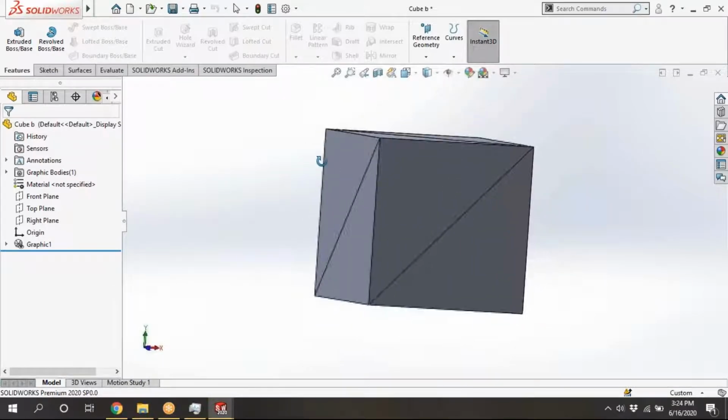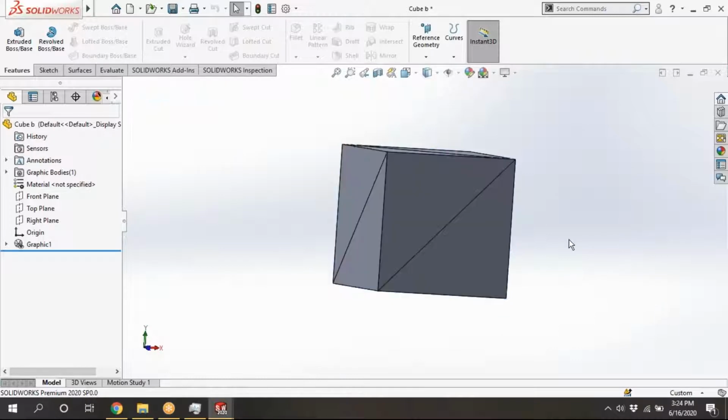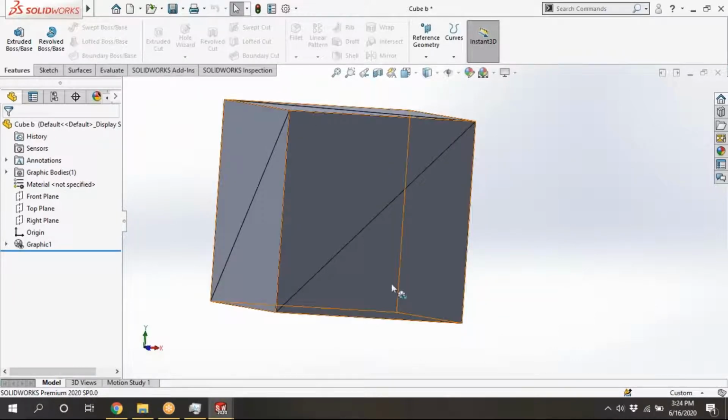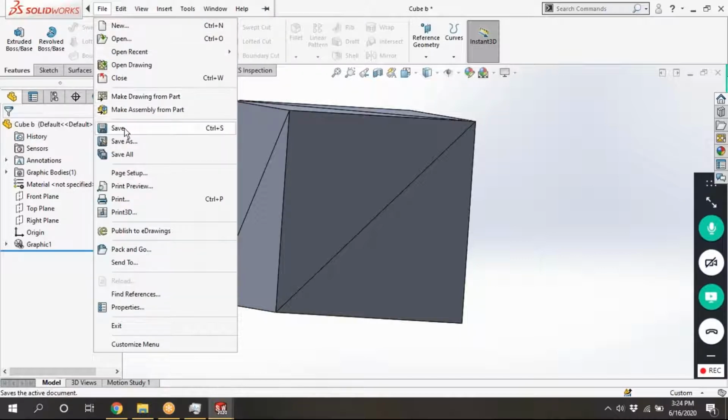To define a simple facet, two triangles are enough. See here, this is one triangle and this is one triangle. To define those things, two triangles are enough. But if you take it as a cylinder, I will show you that also. I will put a hole, then we will see what happens. We will save it in ASCII also, so that we can read those files.